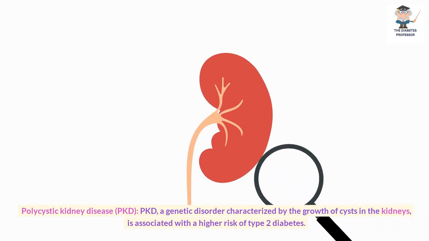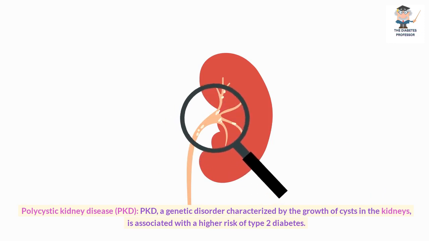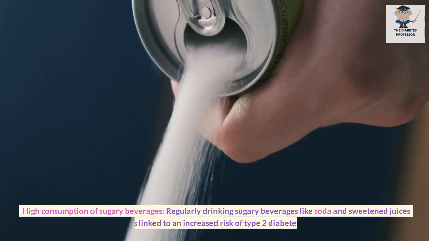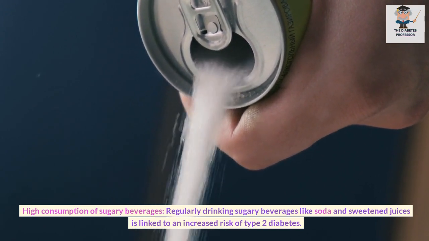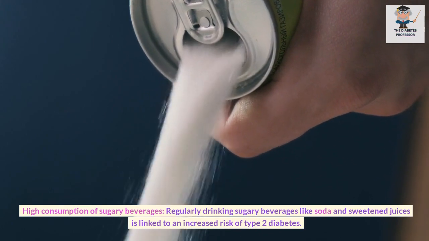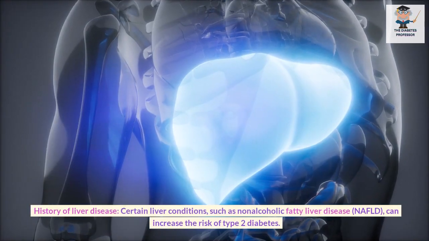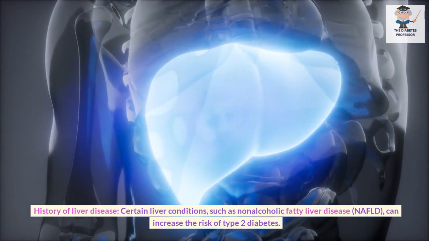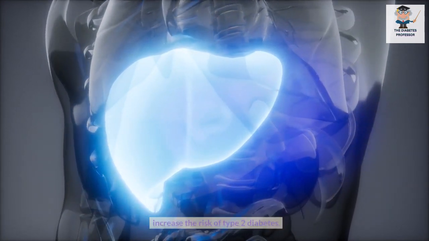Polycystic kidney disease, PKD. PKD, a genetic disorder characterized by the growth of cysts in the kidneys, is associated with a higher risk of type 2 diabetes. High consumption of sugary beverages. Regularly drinking sugary beverages like soda and sweetened juices is linked to an increased risk of type 2 diabetes. History of liver disease. Certain liver conditions, such as non-alcoholic fatty liver disease, NAFLD, can increase the risk of type 2 diabetes.